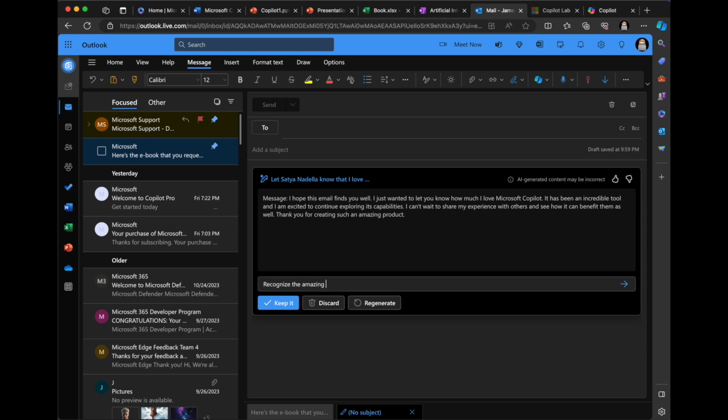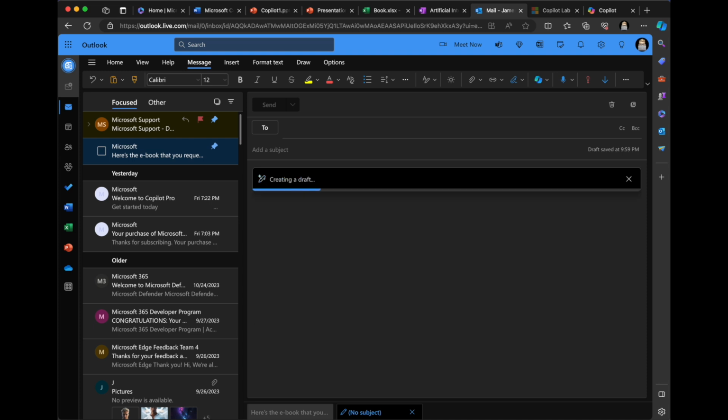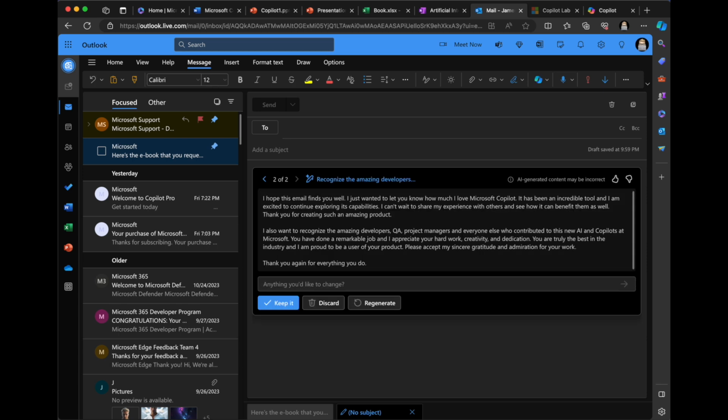Recognize the amazing developers and QA and project managers and all that contributed to this new AI and copilots at Microsoft. Let's see if it's adding that, not replacing. So yeah, all right. Yep, it added an additional paragraph. I also want to recognize amazing developers, QA, project managers, everyone else who contributed to this new AI copilots.